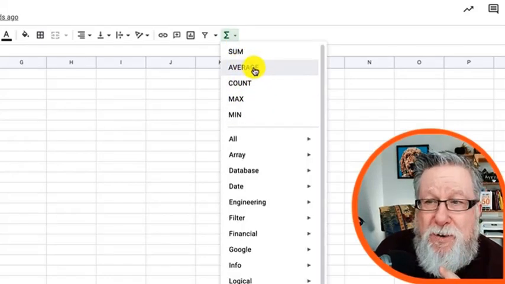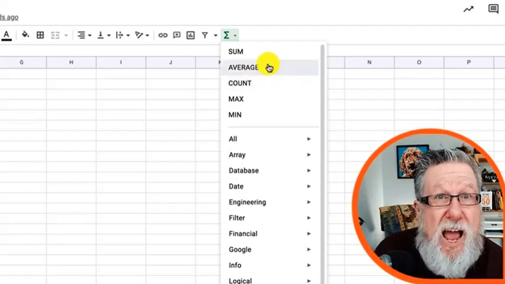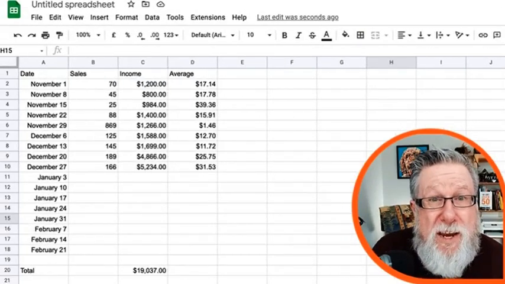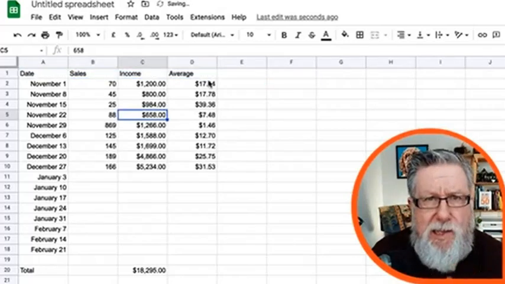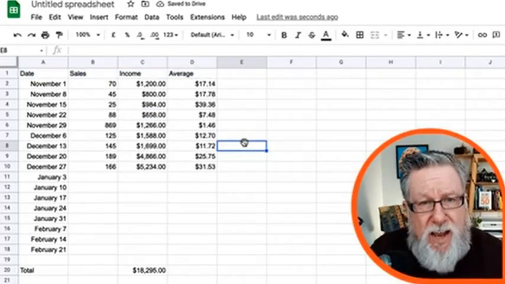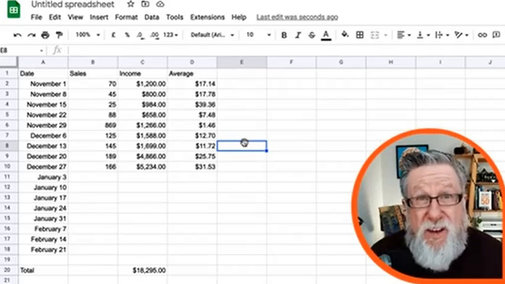So if I'd wanted to, instead of putting in the equation for the average here, I could have just used the average function here. Now, that is really the simplest way to go over the basic functions of the spreadsheet. I think in a lot of ways that basic application that we've just looked at of calculations, averages, columns, rows, that teaches you the basics of all spreadsheets.